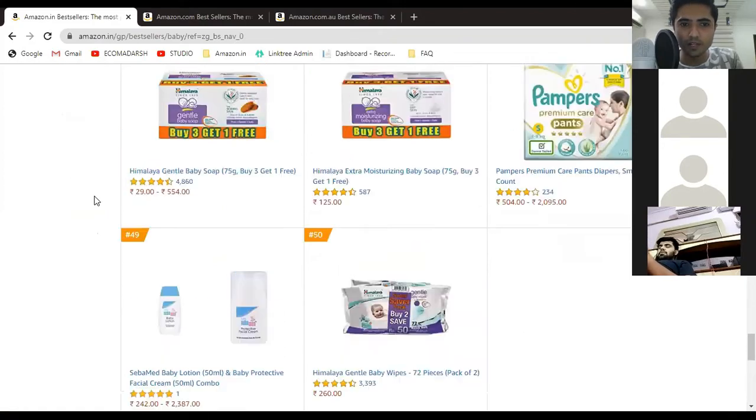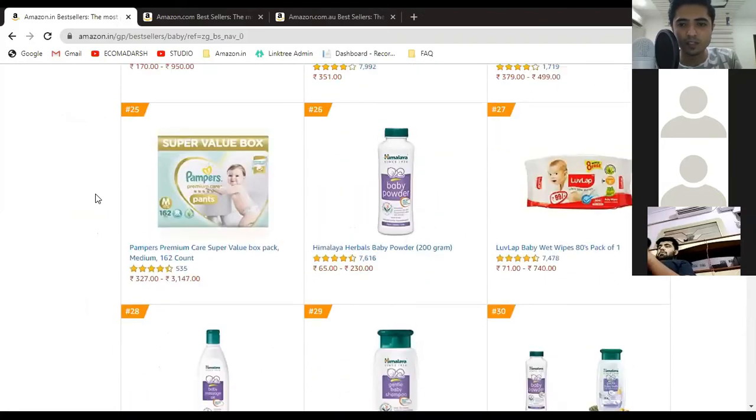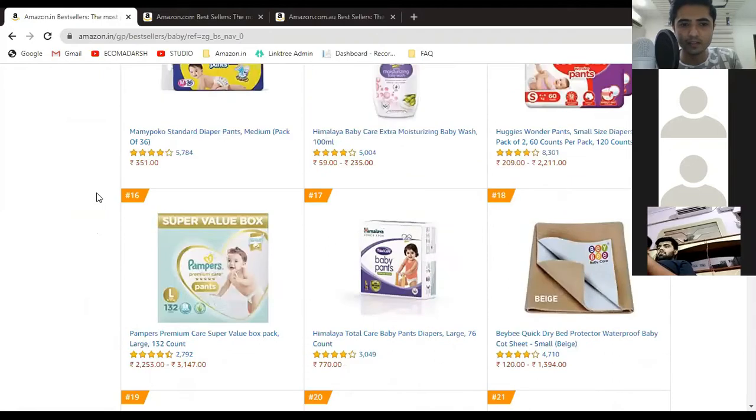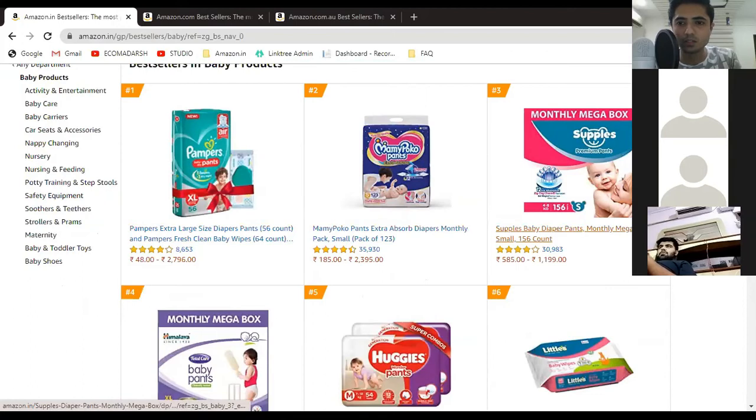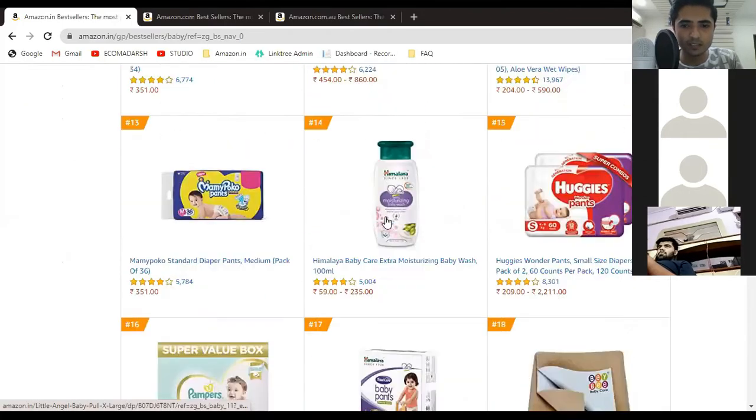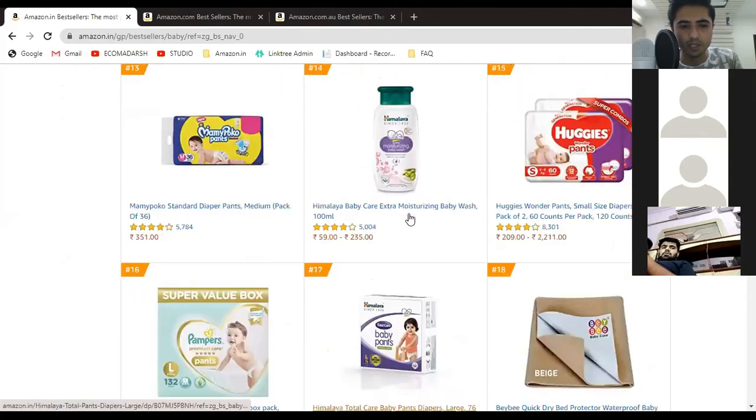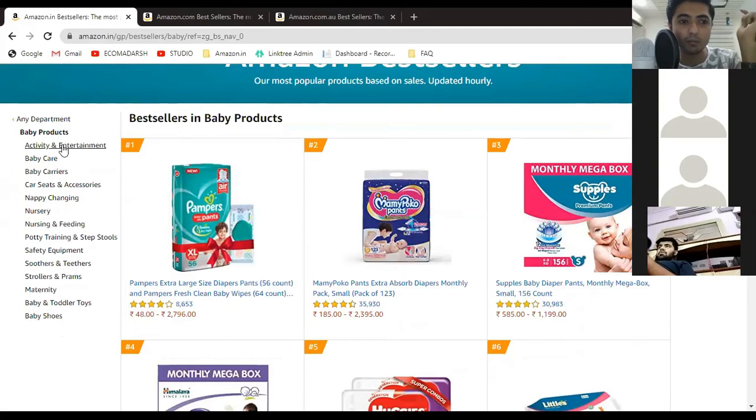Now if you have already noticed something, all these products are branded products and some brands have the majority in the best sellers option too. So if you see, there is Pampers, there is Mamy Poko Pants, then there is Huggies. All of these brands have conquered the best seller page. So what we will do, here on the left you can see that there are some more subcategories. Baby product is a head category. Here are some more subcategories.